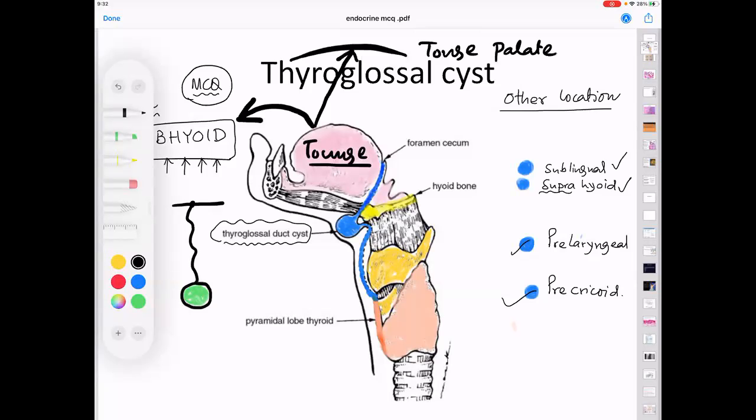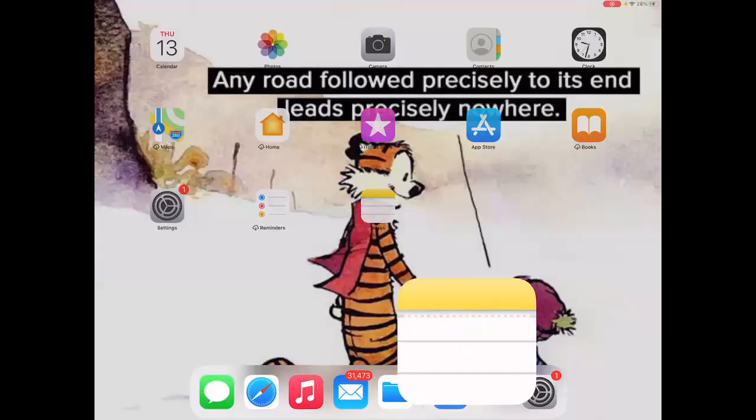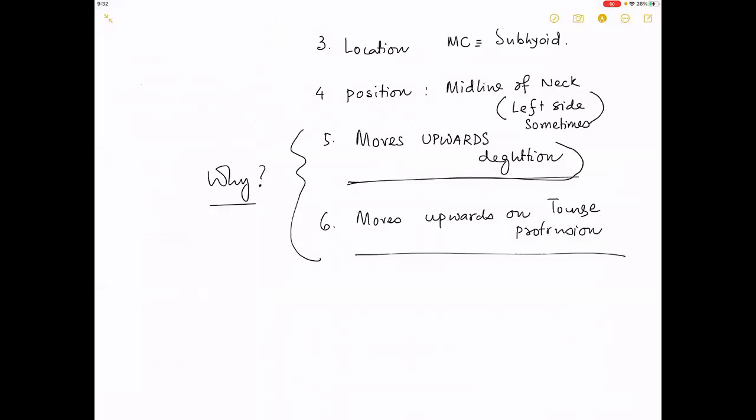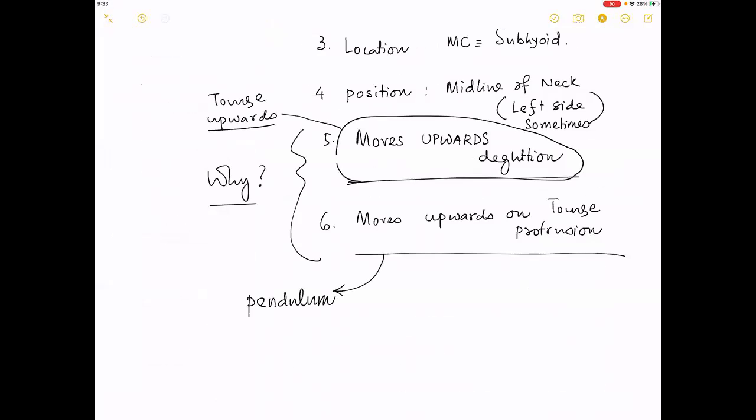So remember that. If I ask you that question once again, why does the thyroglossal cyst move upwards on deglutition? The answer is because the tongue moves upwards on deglutition, touches the palate. Why does the thyroglossal cyst move upwards on protrusion of the tongue? Because of the effect that I told you, called the pendulum effect. Okay, so this is the reason. Have I made you understand up till this point?